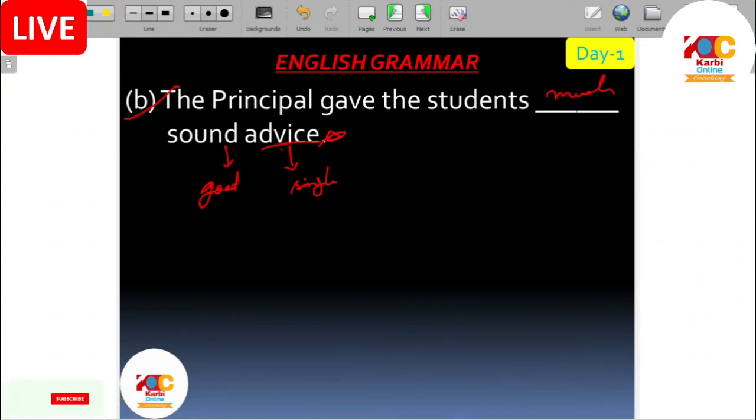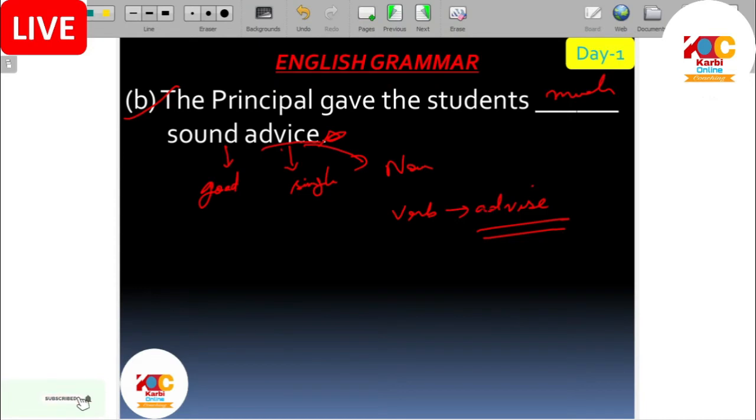Advice is a noun. Then we have the verb form, advise. We will have this difference in the syllabus: one is advice, another one is advise. This is the noun, this is the verb.